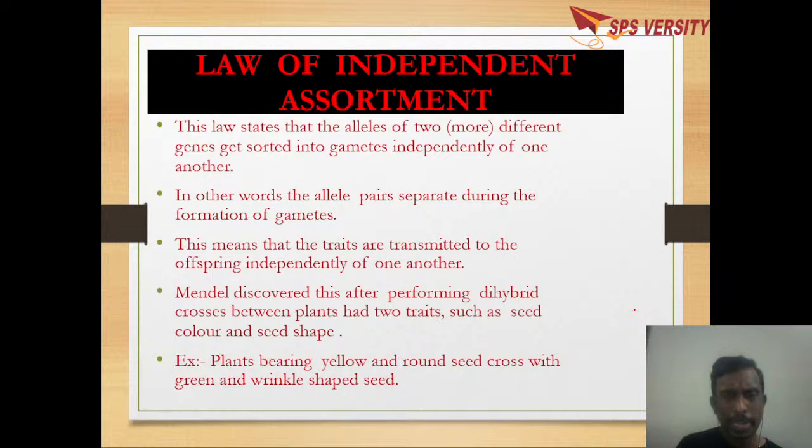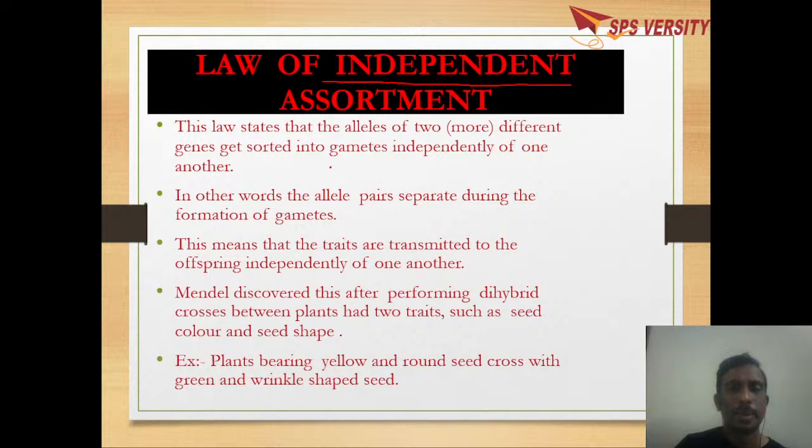So by the end of the monohybrid cross, we have understood the law of dominance, the law of segregation, and their deviations: incomplete dominance, co-dominance, and multiple alleles. Now we are going to discuss another experiment, the last law, which is the law of independent assortment.